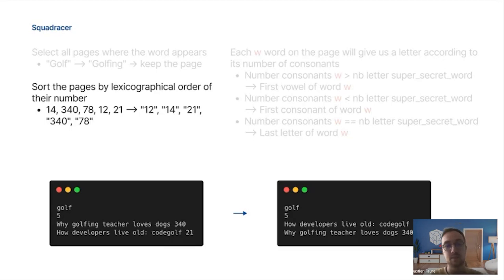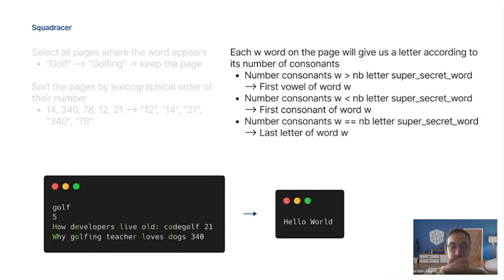So the pages where the number starts with 1, then the pages where the number starts with 2, and so on. And the last step is to transform each page into a decoded word. On this page, every word will give us 1 character of the decoded word.